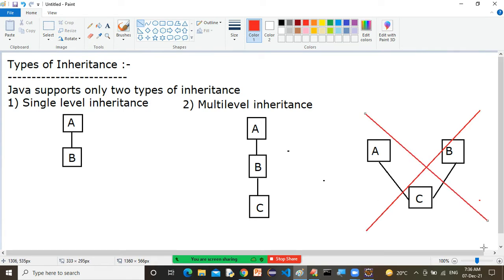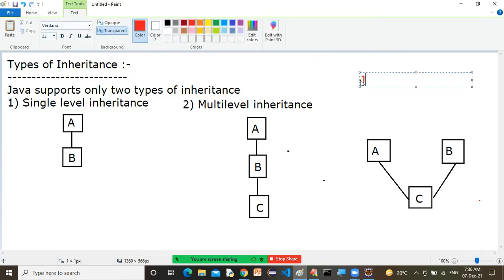Remember this: Java does not support multiple inheritance. Multiple inheritance is not possible in Java. Now I will tell you why it does not support multiple inheritance.